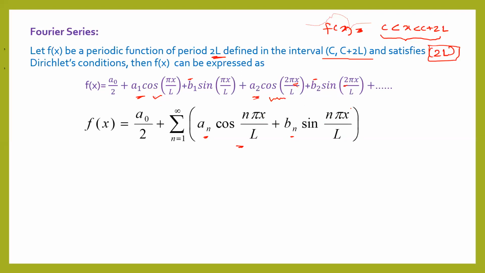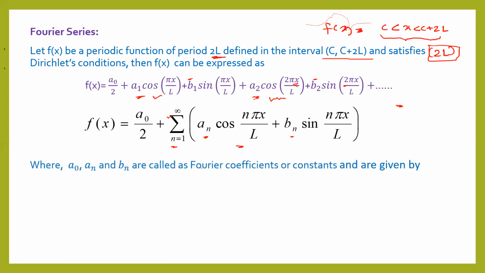Right? And as this is an infinite series, there are infinite terms. So n varies from 1 to infinity. This is the Fourier series of the function f of x, and this a0, an and bn are called Fourier coefficients, or you can also call them Fourier constants. According to the function, these values will change, and to calculate these values we have the formulas here.